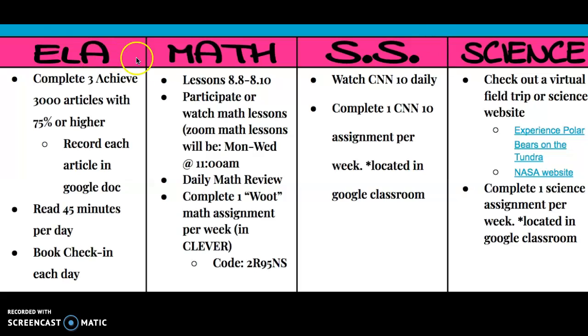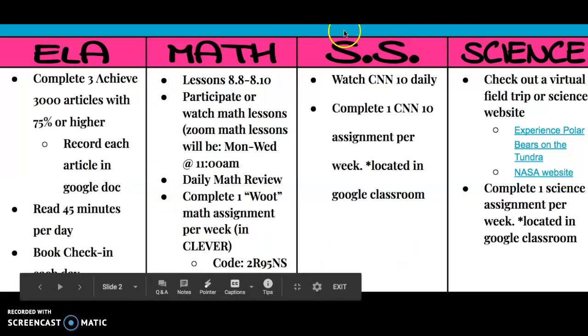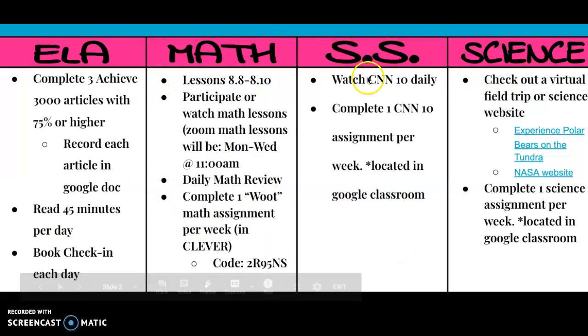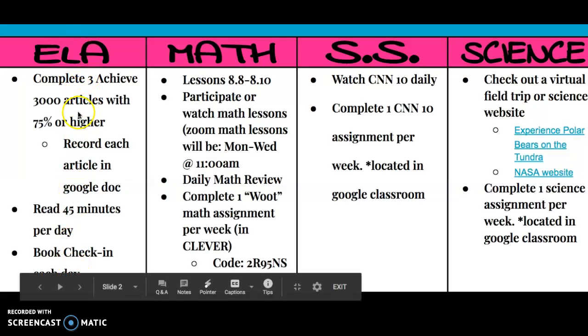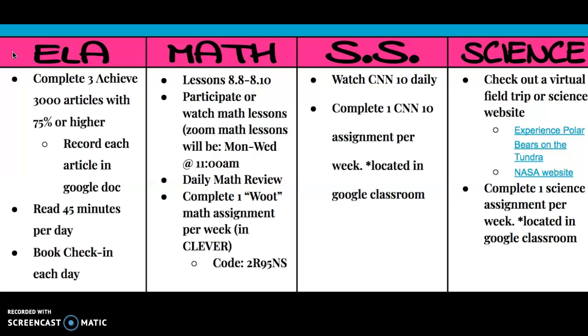And then here on the bottom, this is where we get to what your assignments are. Let's break it down, okay? On the left, it says ELA, so it's a column, right? It goes up and down. For ELA, for the whole week, I want you to achieve 3 articles with a 75% or higher, and then you're going to record each article in a Google Doc.